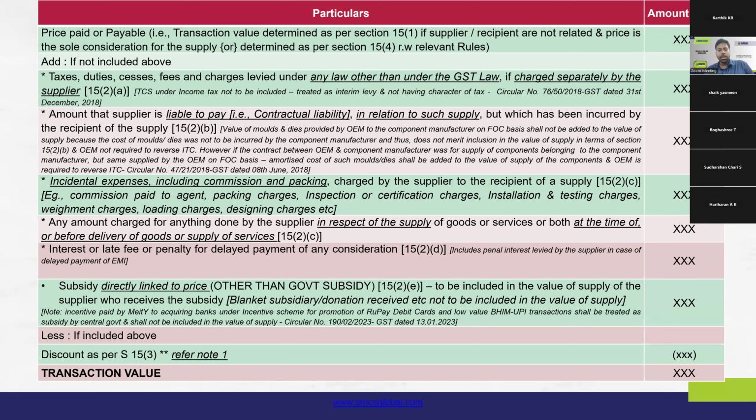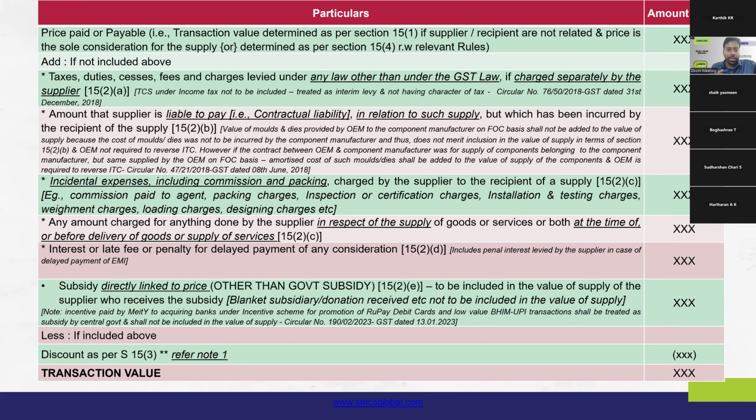I'll just proceed. So, without going further into the exact circular, etc., just this exact point of 15(2)(b), what it says is that first the supplier is to be liable to pay, and then such liability should be in relation to the actual supply, and then the recipient should have incurred the actual amount. So, before deciding whether any transaction will get added or included under section 15(2)(b), it is important to determine whether all these three criteria are satisfied.